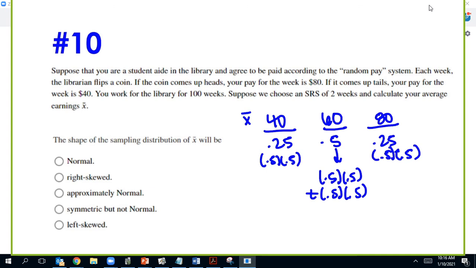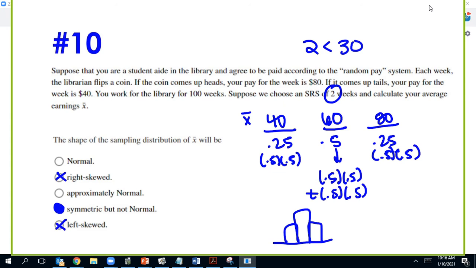And then if you looked at the distribution of that, that would be symmetric. You would have 40, 60, 80, a little symmetric distribution like that, but not normal because it's only 2 weeks and 2 is less than 30. And so not exactly normal yet. But other ways to think about it are, we don't know if it's right or left because it's flipping a coin. And so that's not heavily weighted one direction or the other. So it could be either way. And it's about normal because they don't say anything about normal. So I'll cross those off too. So that's why I would land on symmetric but not normal without having to do all this work that I did.